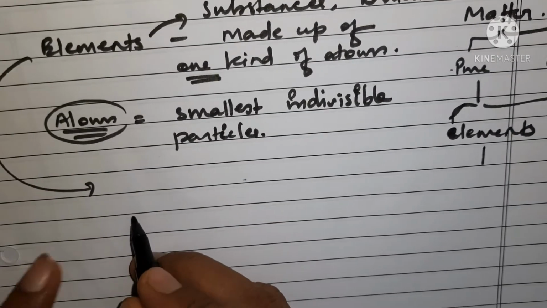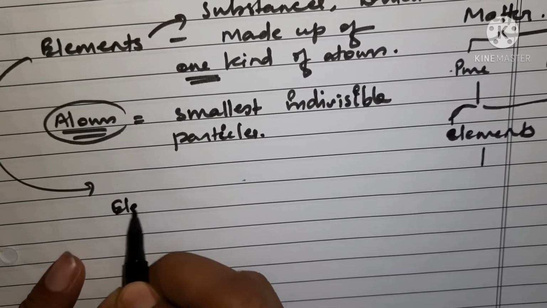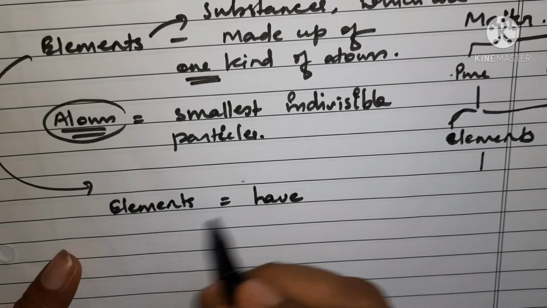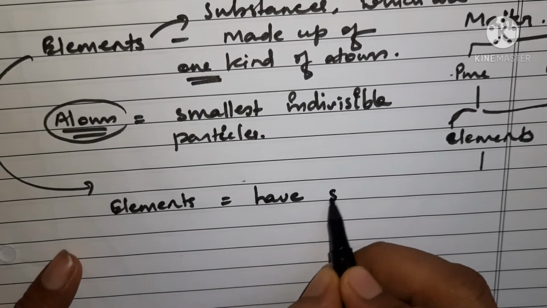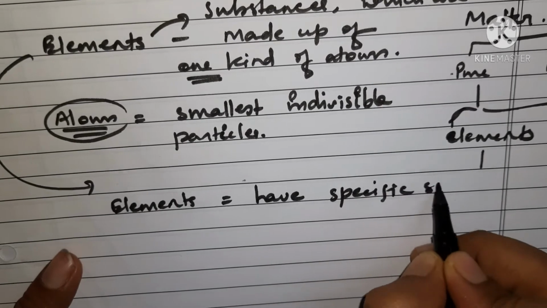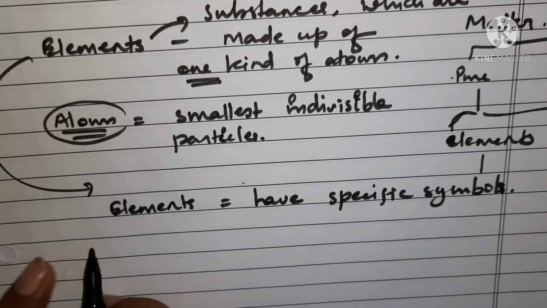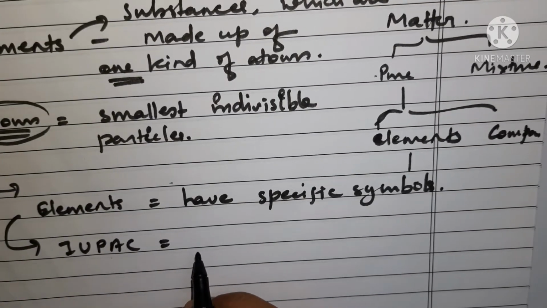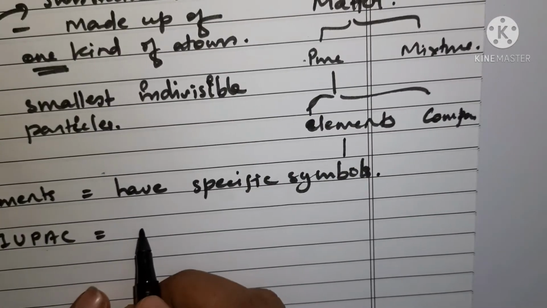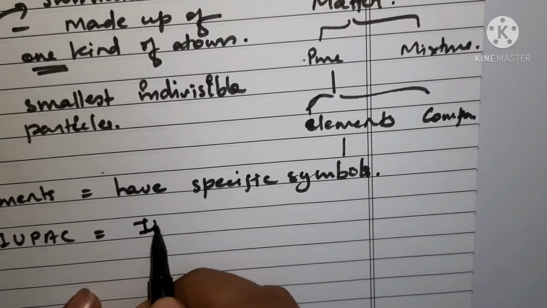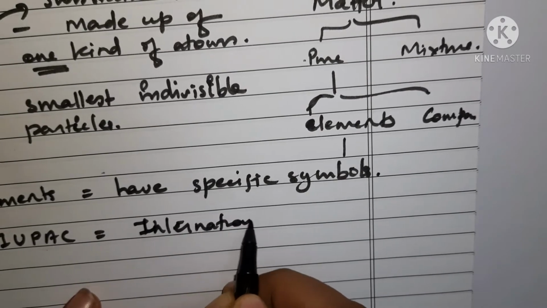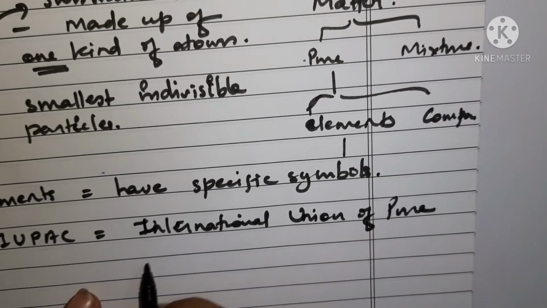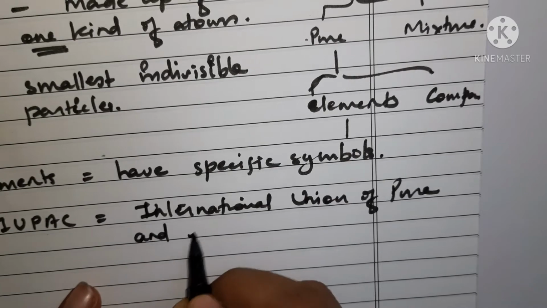Elements have specific symbols for them. We show them by symbols, and their naming is done by IUPAC, which we call the International Union of Pure and Applied Chemistry.